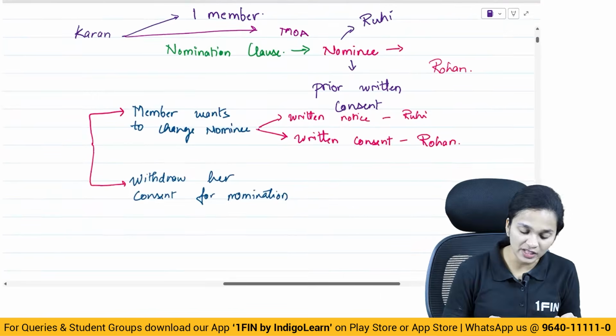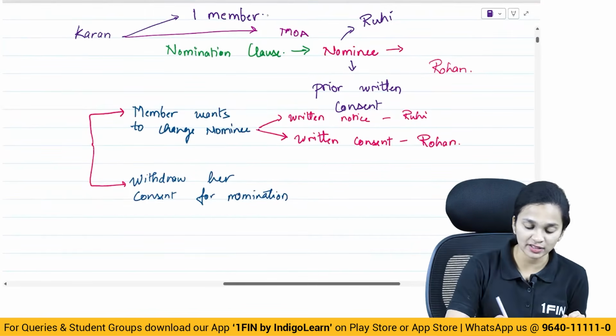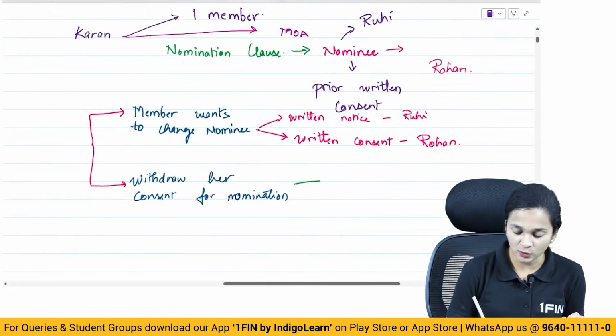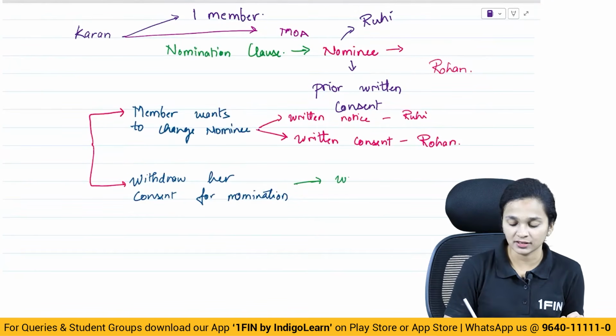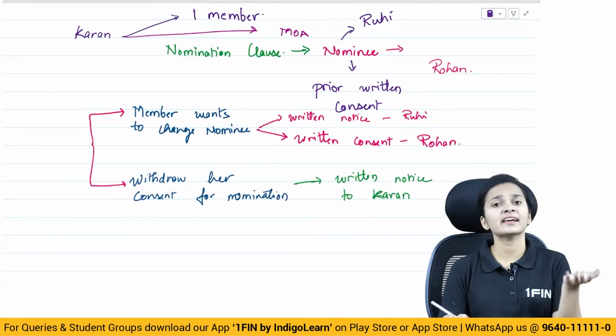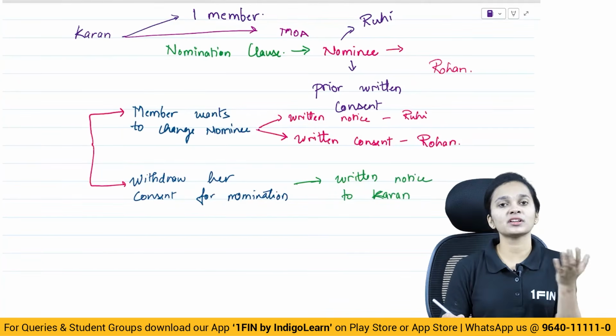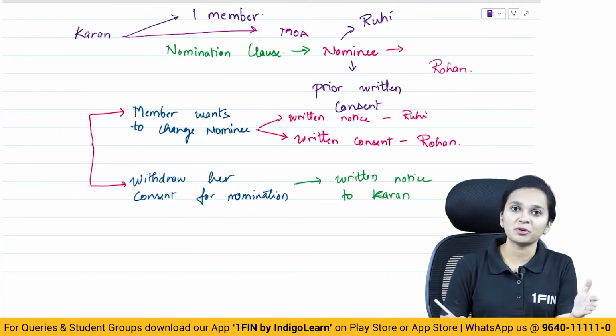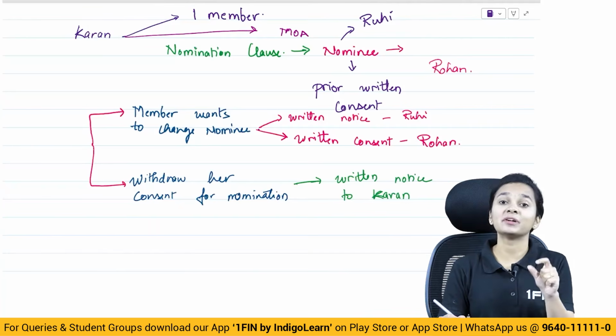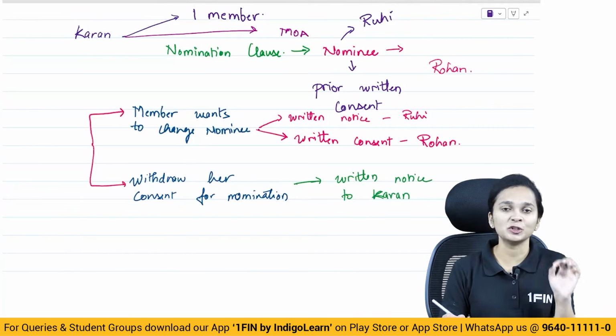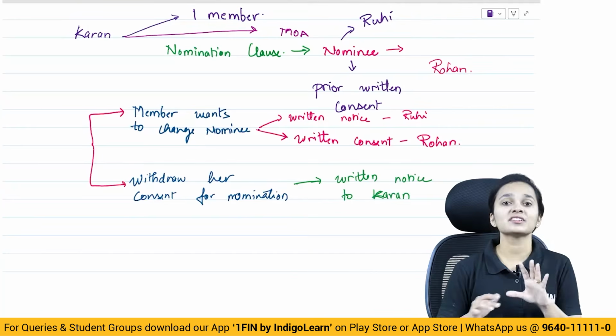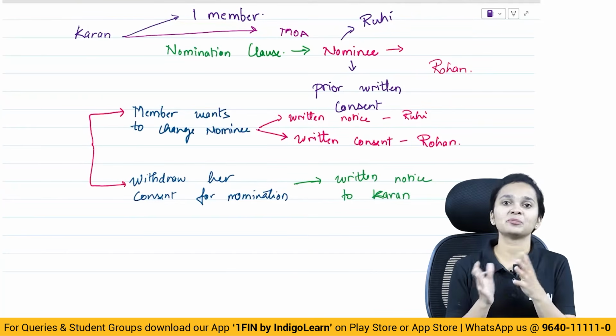Now talking about Ruhi herself withdrawing her nomination, can she do this? Yes, she can withdraw her nomination by giving a written notice to Karan of her intention to withdraw her nomination, and then once Ruhi withdraws her nomination, Karan can appoint someone else in her place. And whenever a new person is being appointed, Karan also has to make sure that he obtains a prior written consent from the new nominee as well. So this is how the nominee is appointed and can be changed.